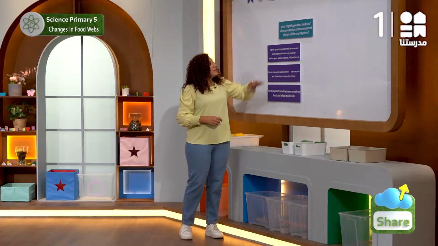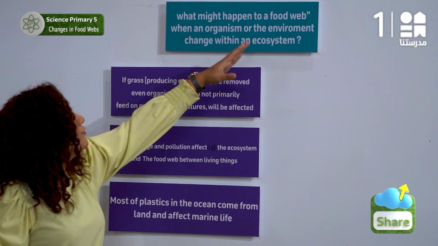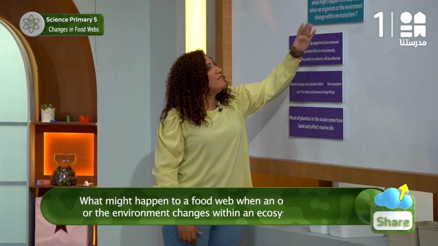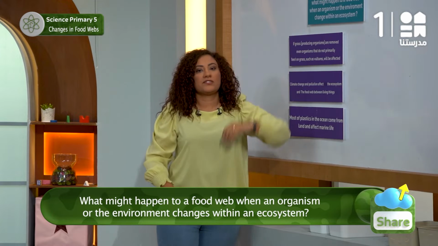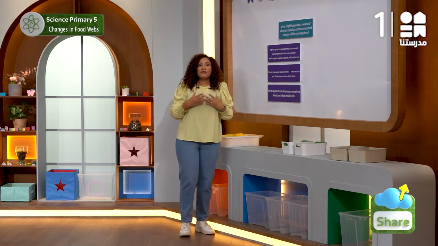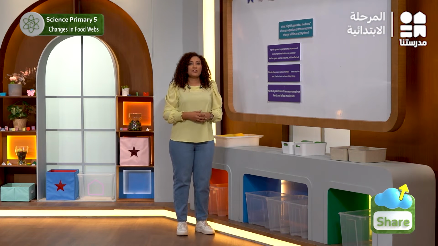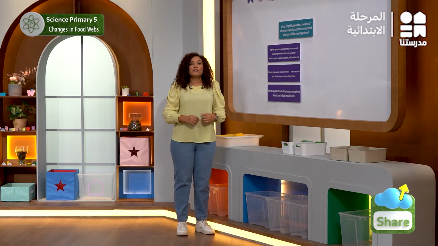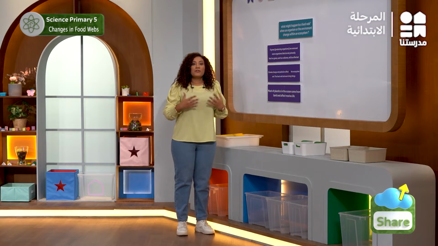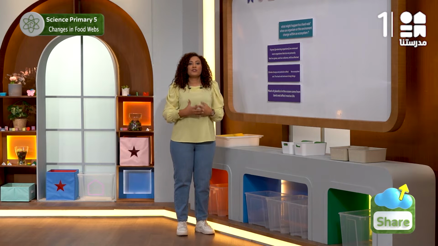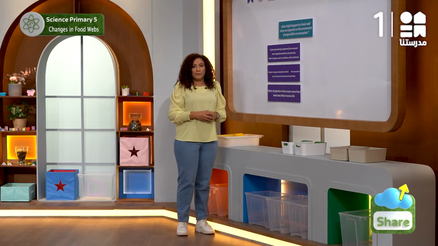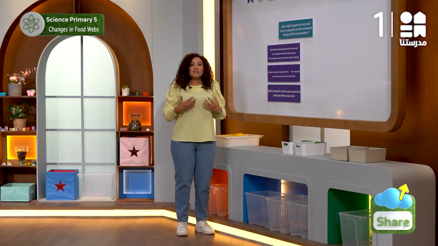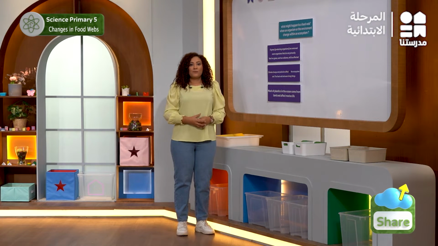Here is our question. What might happen to a food web when an organism or the environment change within an ecosystem? Now, we are ready to write a scientific explanation for the main question using the model of claim, evidence, and reasoning. You can also choose any question you wrote in the Wonder lesson to write your claim. Let's open the book and start writing down our claims and the evidences that support them.